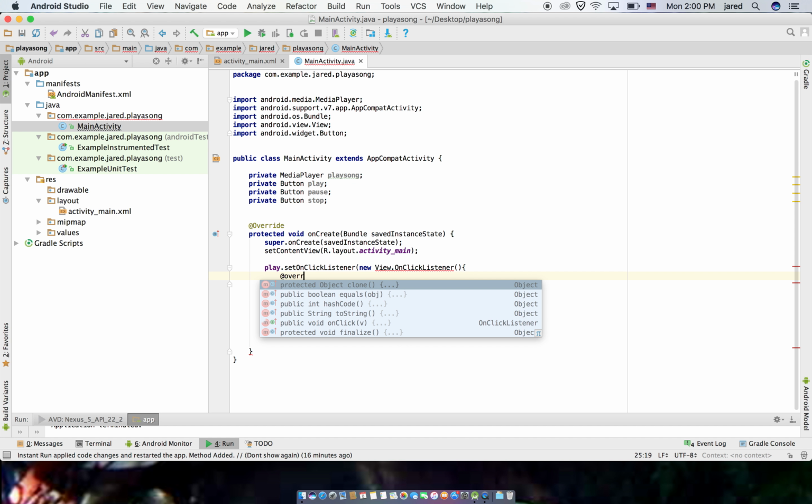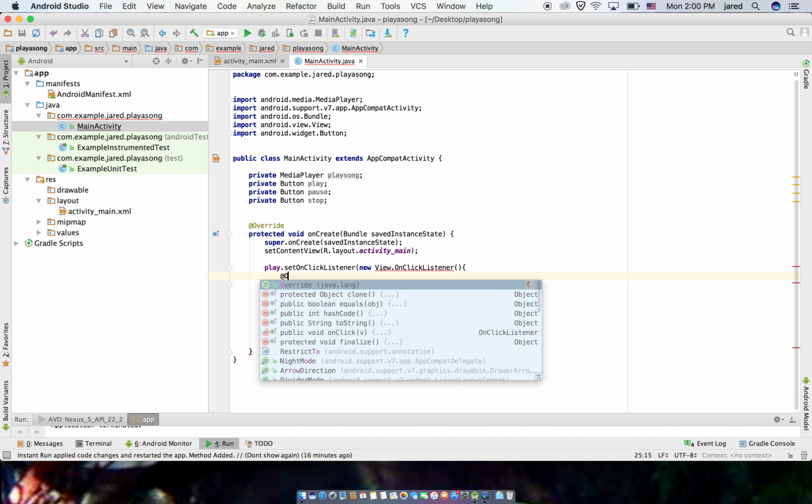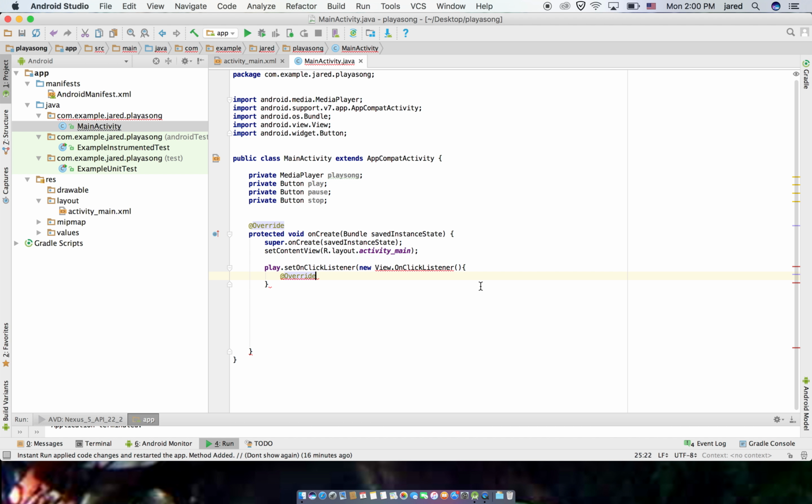At override. So this is just to ensure that it's running on a different thread. So this is why you can click at any time. So that's why that is important.